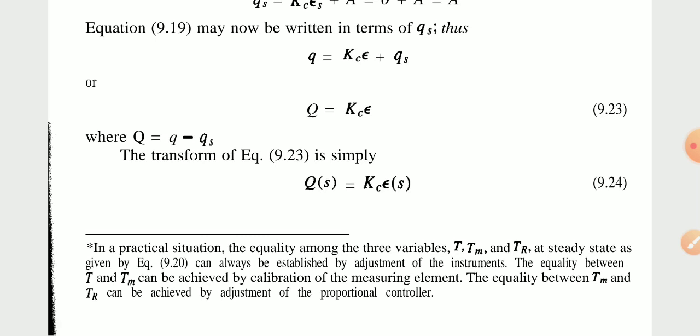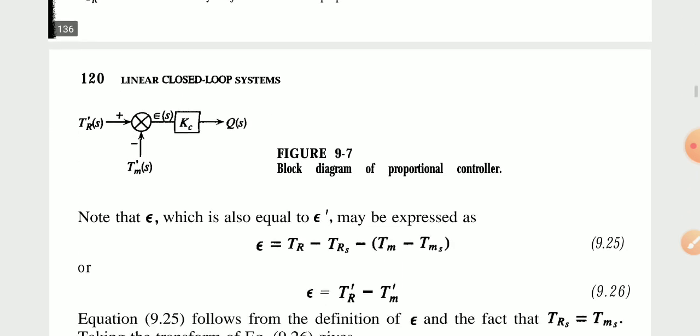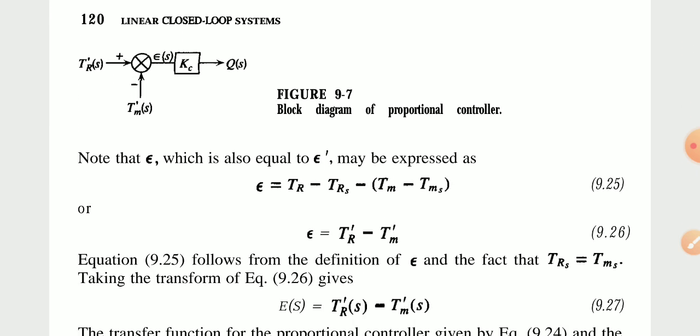The equations may now be written in terms. Thus Q is equal to KCE plus QS. Q is equal to KCE, where Q is equal to Q minus QS. The relation of equation 9.23 is simplified. QS is equal to KCE of S. Okay, now in terms of the figure, which one? This diagram, 9.7, block diagram for a proportional controller.